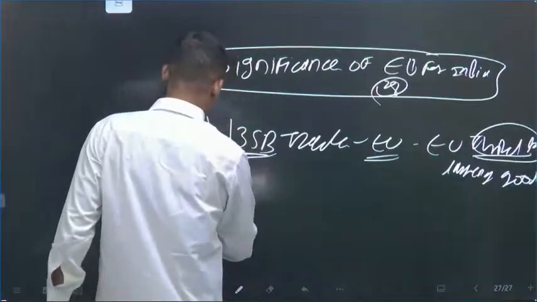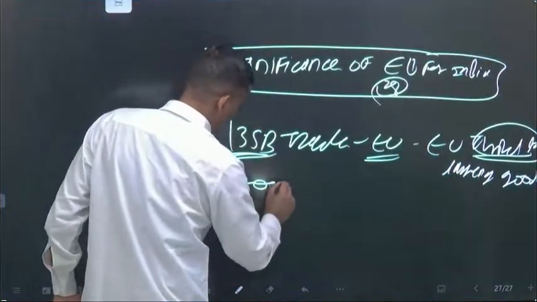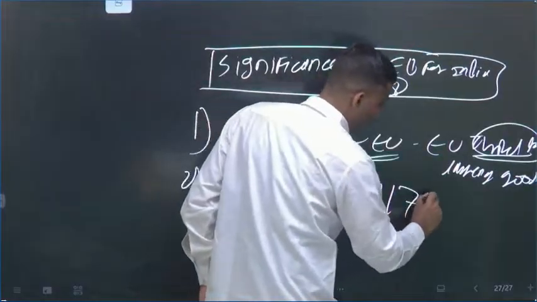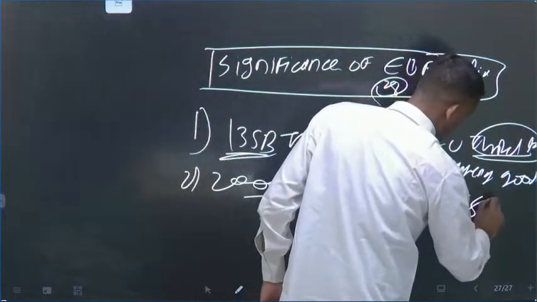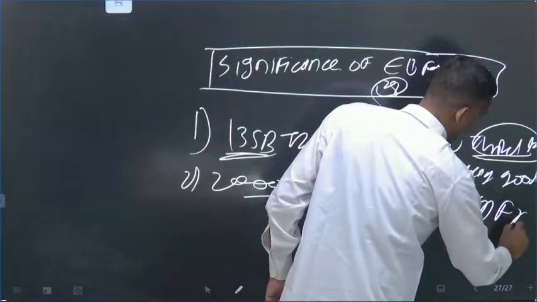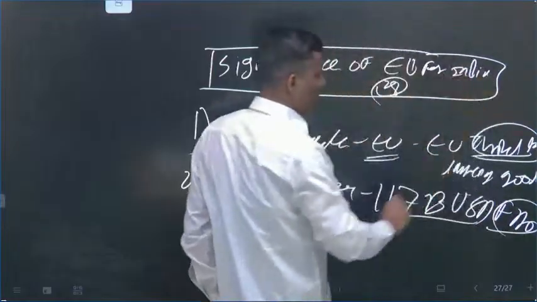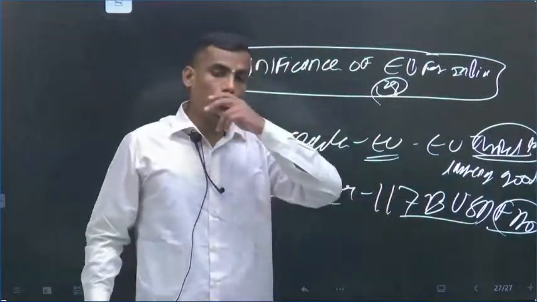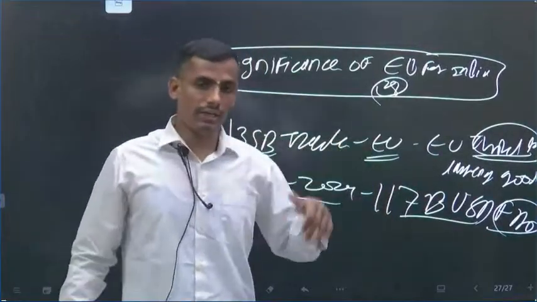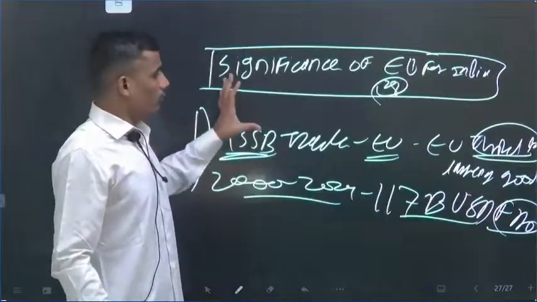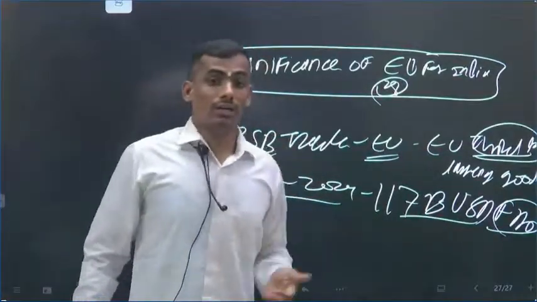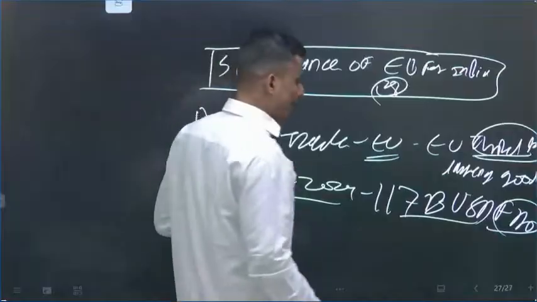Then comes investment. Since 2000 till 2024, around 117 billion US dollars of FDI has flowed from the EU to India. This much investment is done by EU countries in India. This is one economic dimension. Now come to the democratic values, the political dimension.